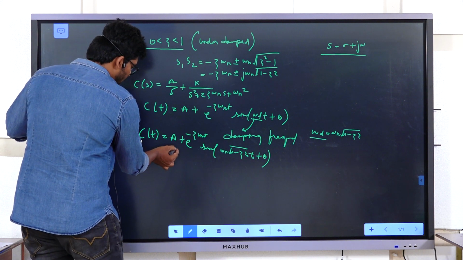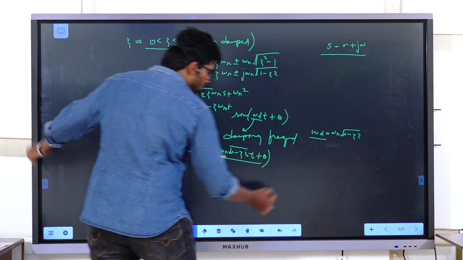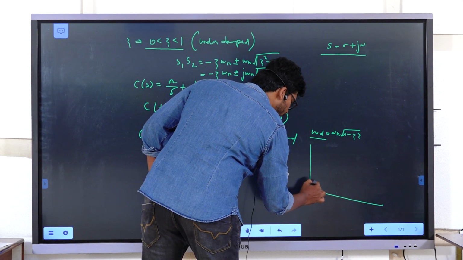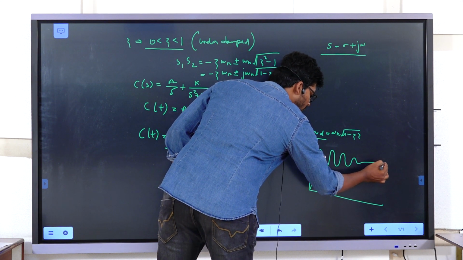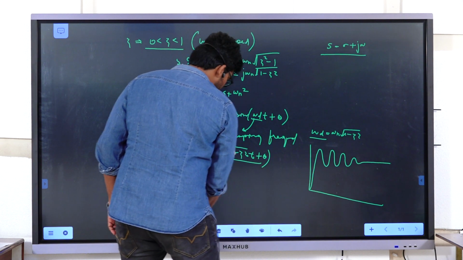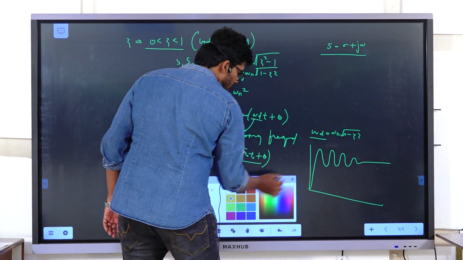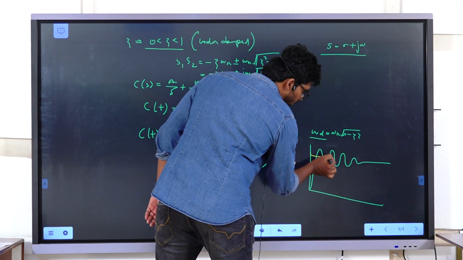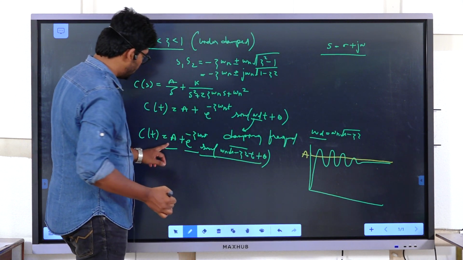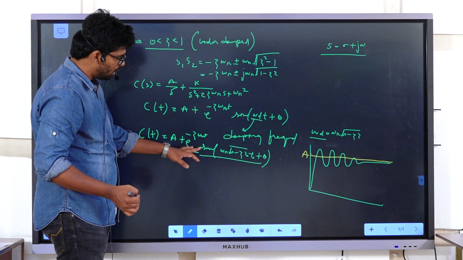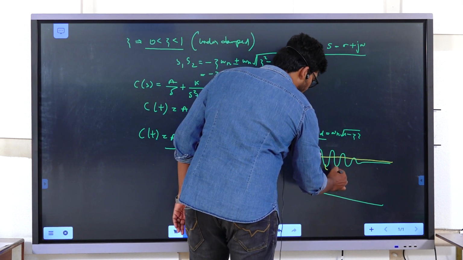Here we have the constant value, the exponential value, and the sinusoidal value. So the response will be in the form of an exponential sinusoidal value combined with the exponential value, and it will settle down at some point. That is called steady state. It will settle at the value of a. Ultimately, if we increase the value of t, it will settle down somewhere here. The response is said to be underdamped.